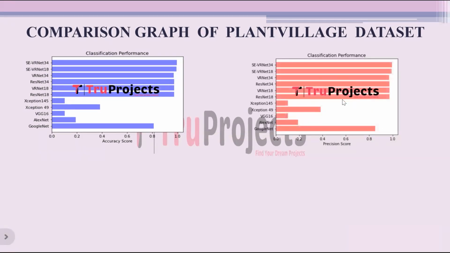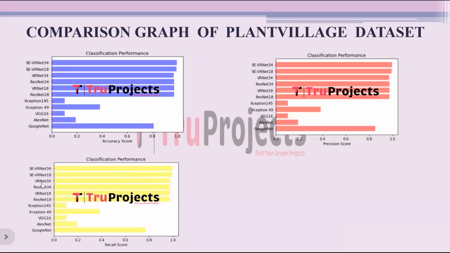This is the precision comparison graph. On the x-axis, we have the precision score, and on the y-axis, we have the algorithm name. Precision calculates the ratio of correctly predicted positive observations to the total predicted positives, focusing on the accuracy of positive predictions. It measures the model's ability to avoid false positives, indicating how precise the model is when it predicts a positive outcome.